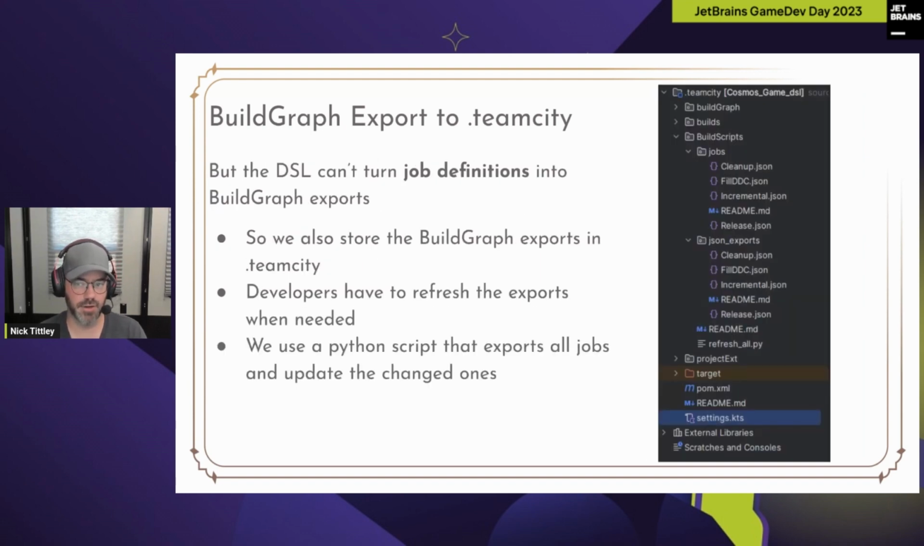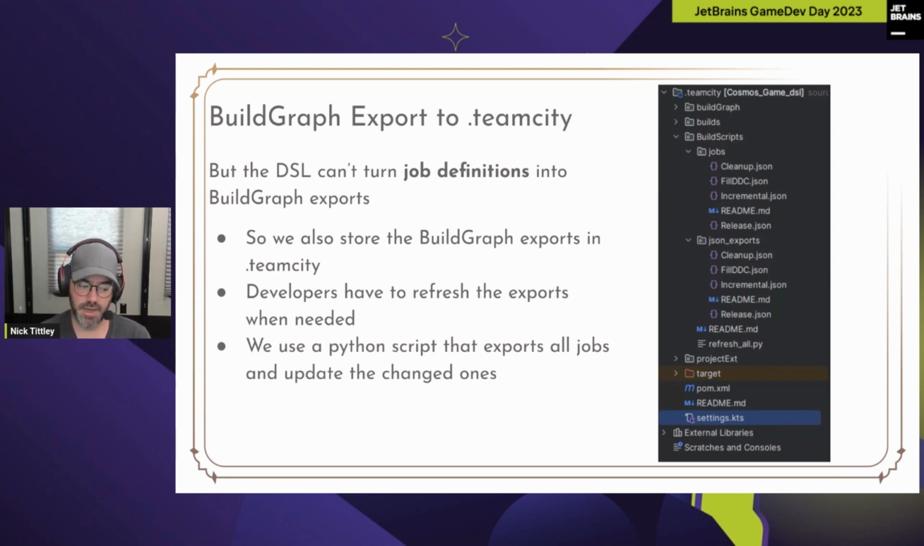So what this looks like in our .teamcity folder, if we take a look concretely at what ours looks like, we have the job definitions. They're in the jobs folder there at the top. And then we need the JSON export of BuildGraph. These are inside the JSON export folder. The less great part about this is that developers have to manually refresh the JSON exports whenever they change something that causes BuildGraph to change. And that's quite a lot of things.